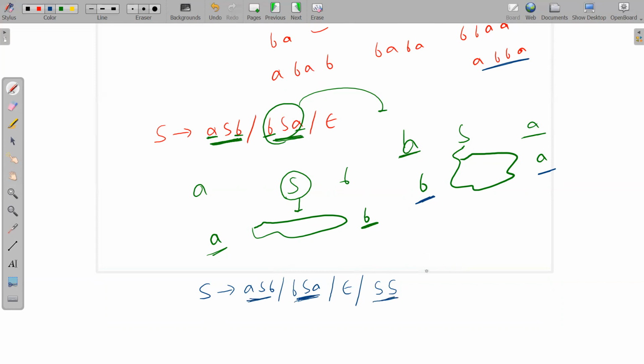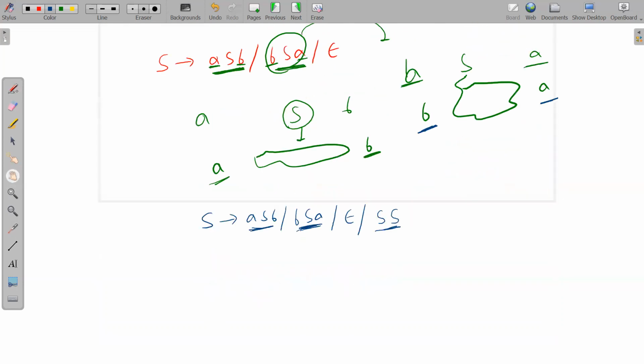Okay, so what will you do? Let me do it properly for you. I will give you just the basic idea, and then it should be a toy for you. You should be able to play with it. aSb, bSa, S goes to null, S goes to null. So what will you get? ABBA. Just try to see it properly. The string ABBA, you are getting it.